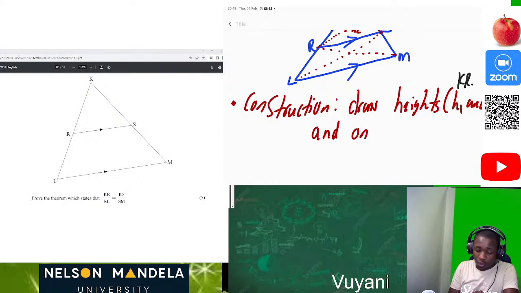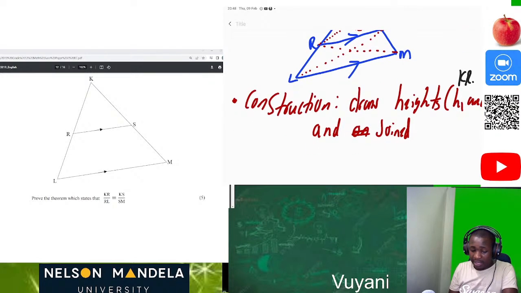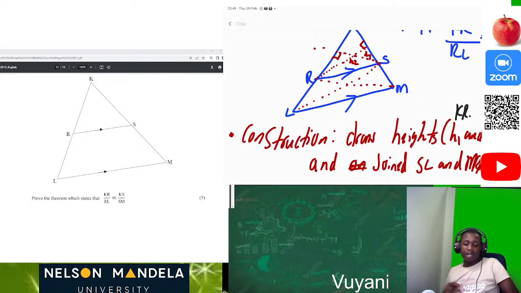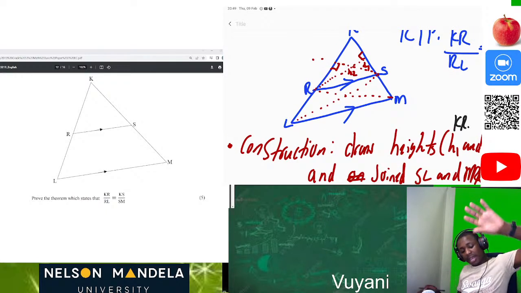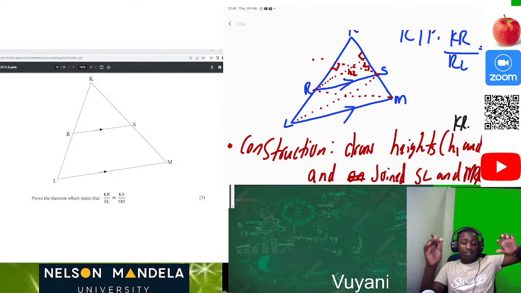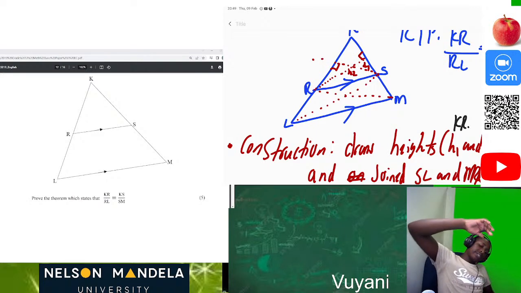Then we also joined SL and MR. Okay, so we are basically explaining what you have done. Then you get your 1 mark just for this construction. So we started by drawing height 1 on the line KR. Then we also drew height 2 on the line KS.